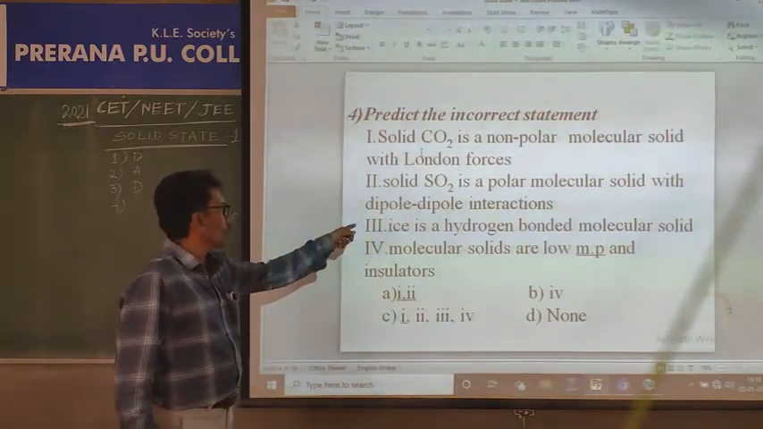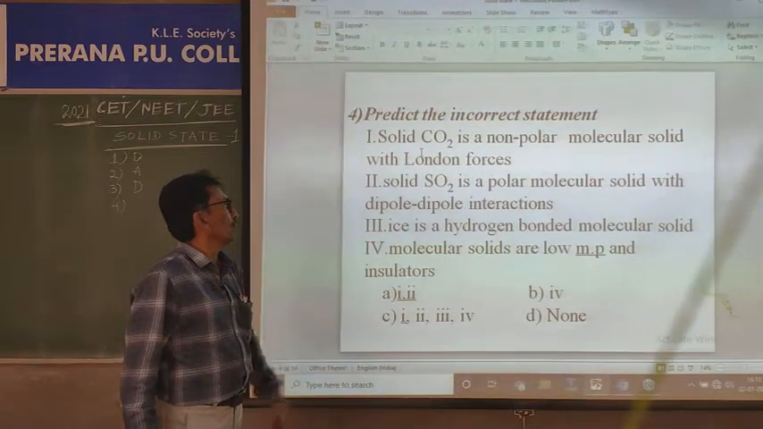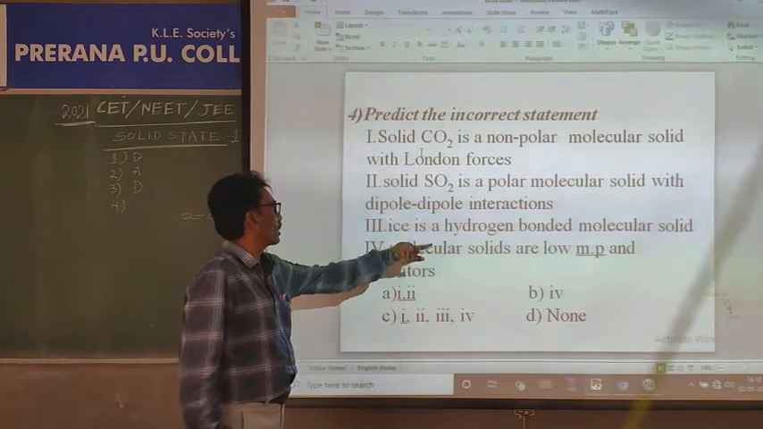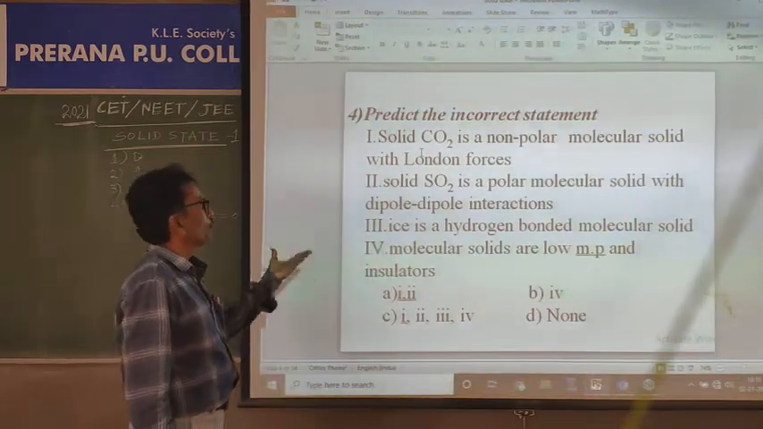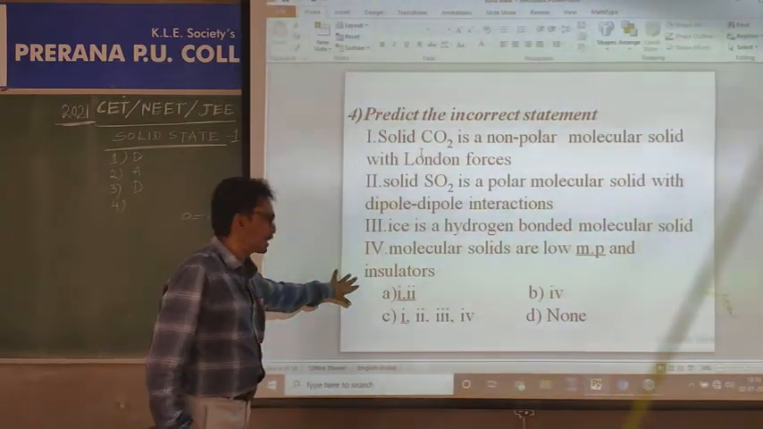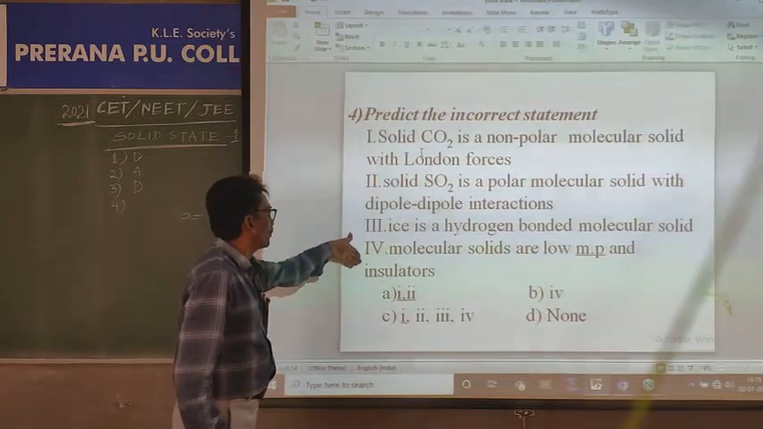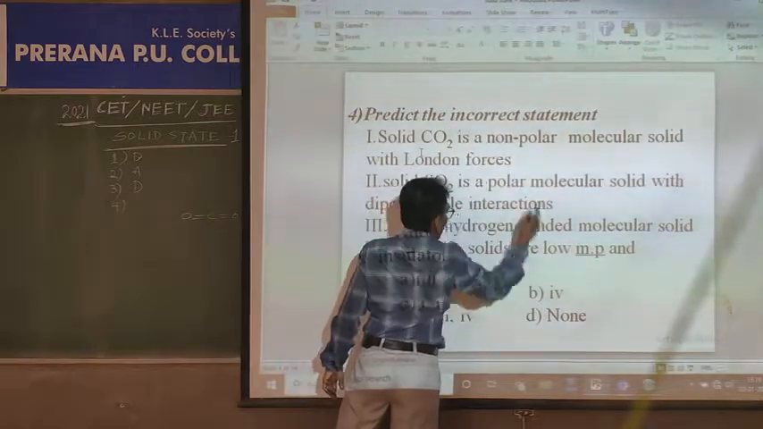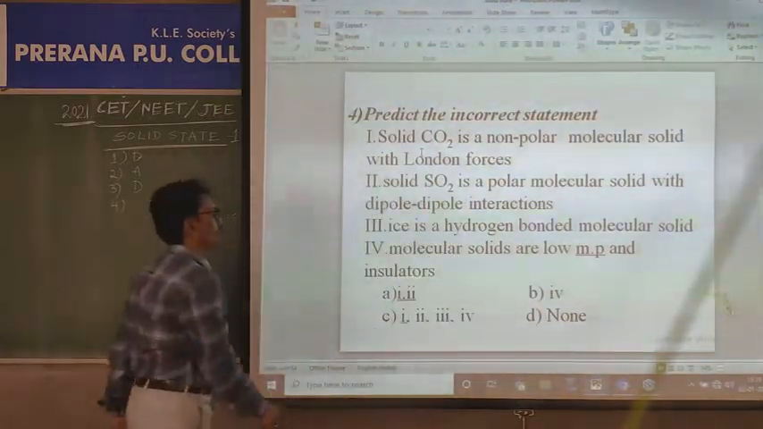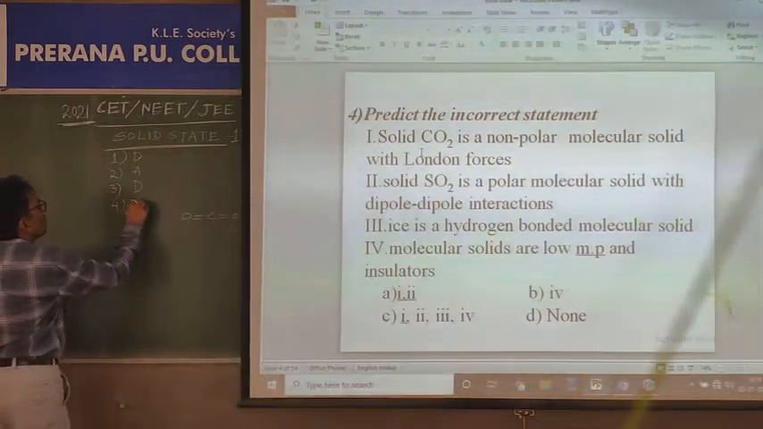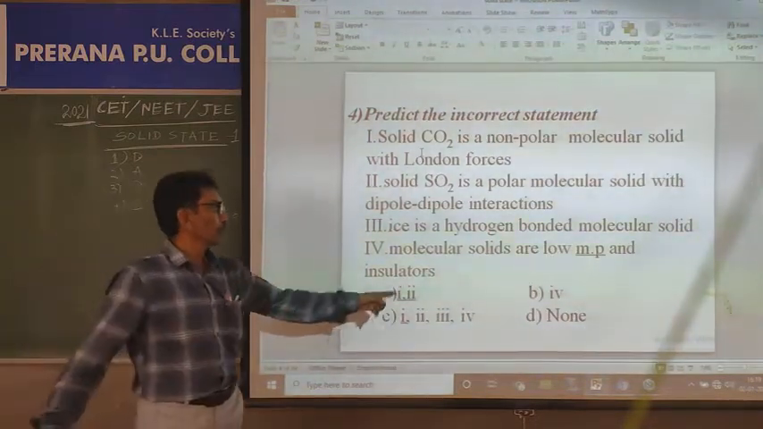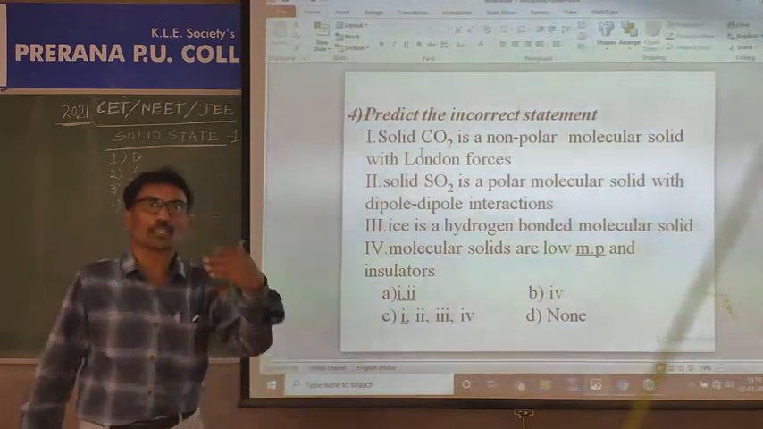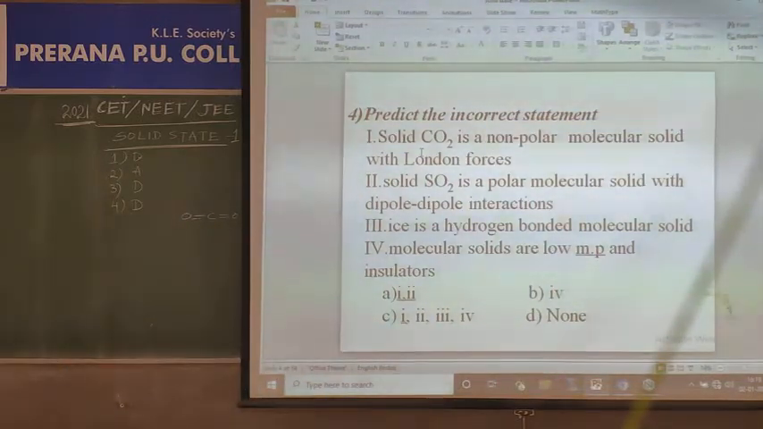Ice, that is solid H2O, is a hydrogen bonded molecular solid, also correct, dear student. And the fourth one is molecular solids have low melting points and do not conduct electricity, they are insulators. So all these four statements are correct. Which is incorrect? Incorrect is asked here. No one is incorrect, and it is a special case, generally not expected by an ordinary student. So none of these is an incorrect statement. All are correct statements is the other version of asking a question to confuse the student.